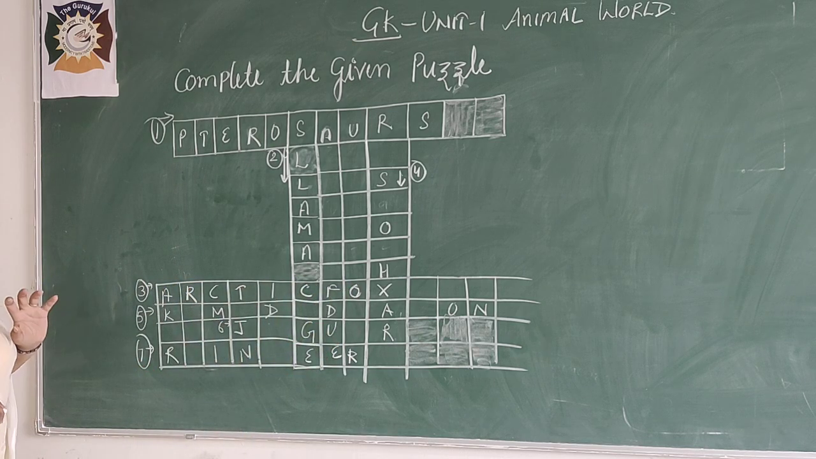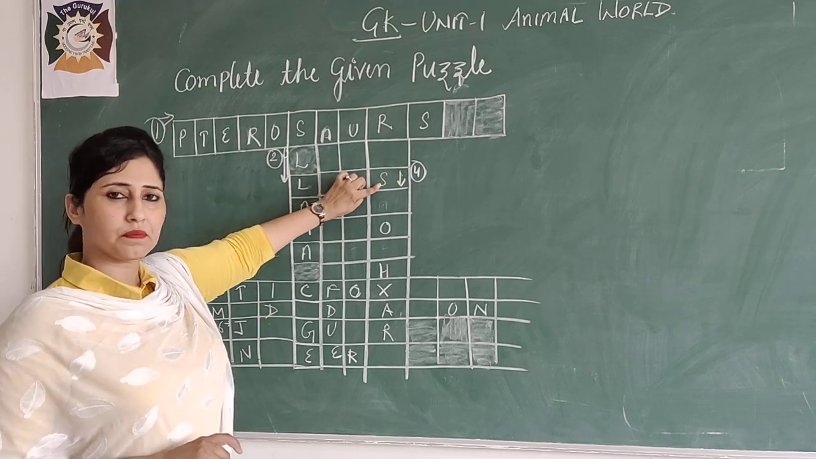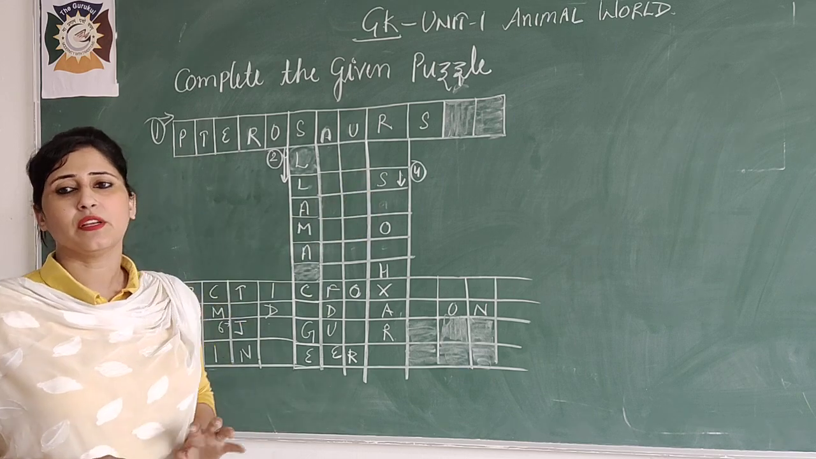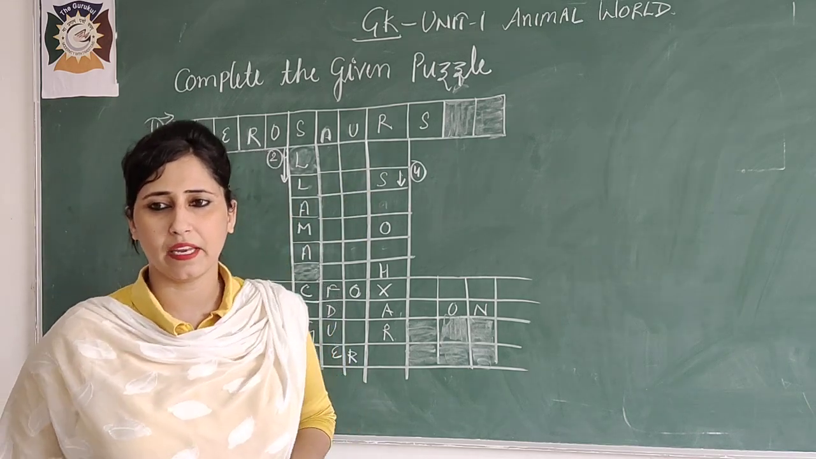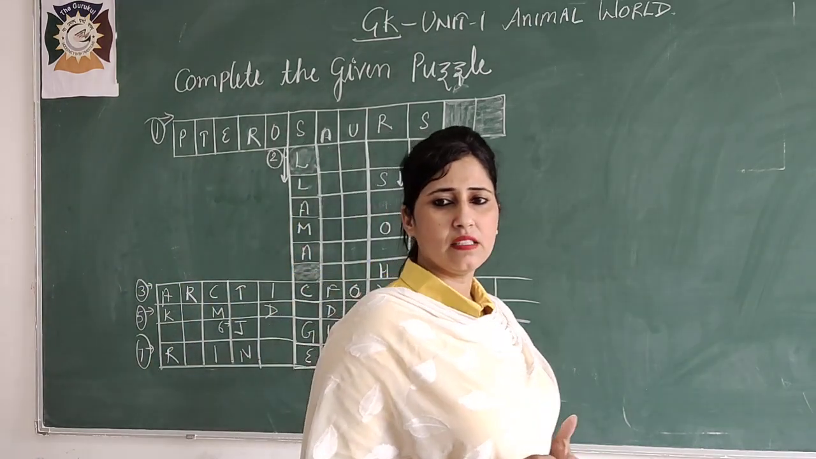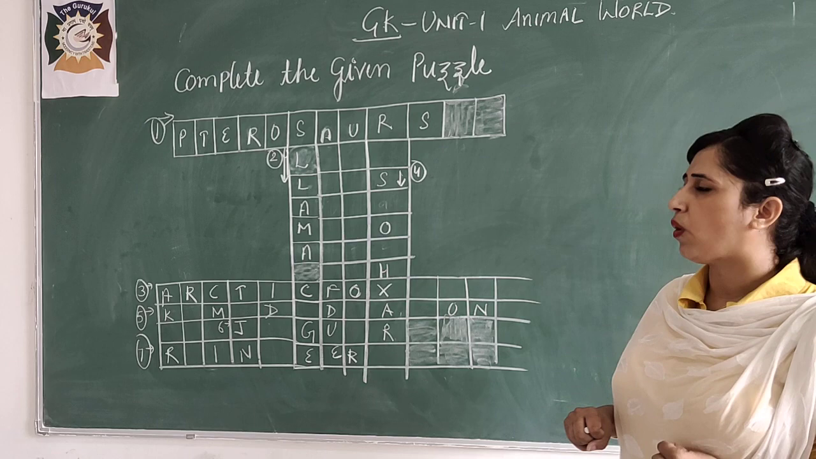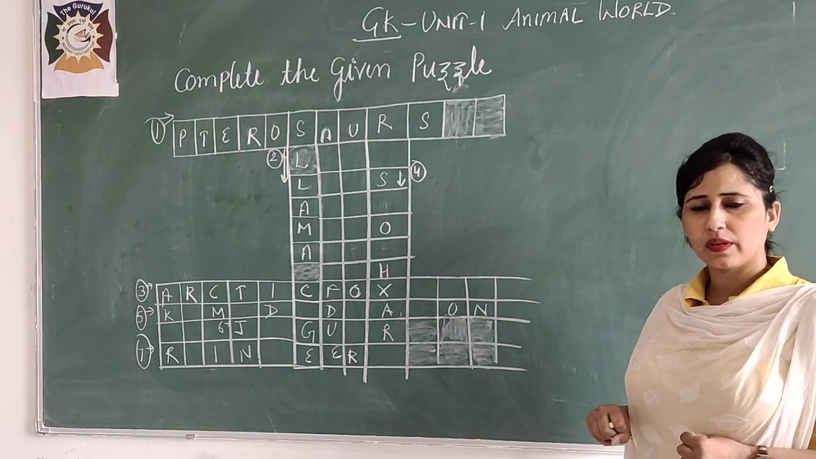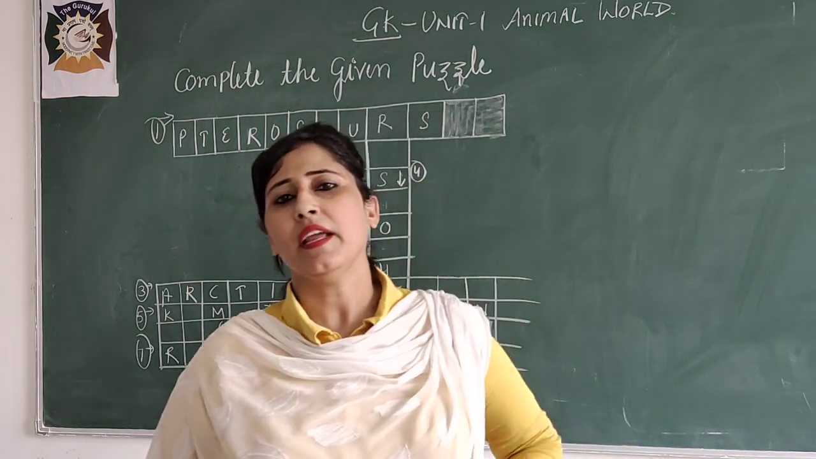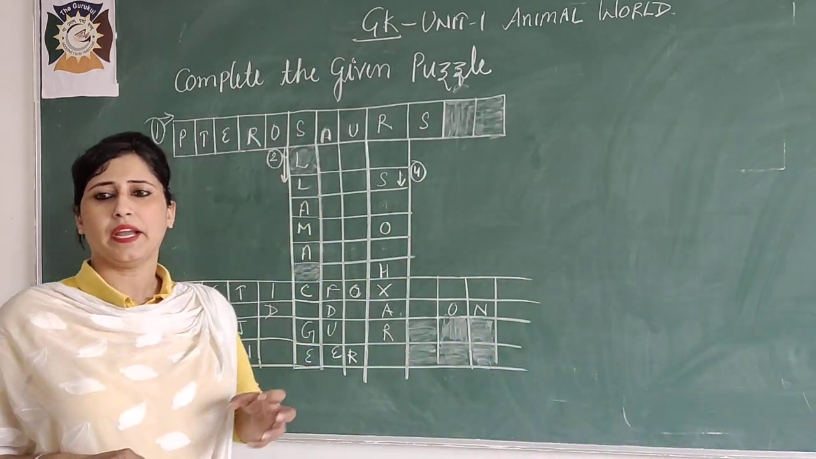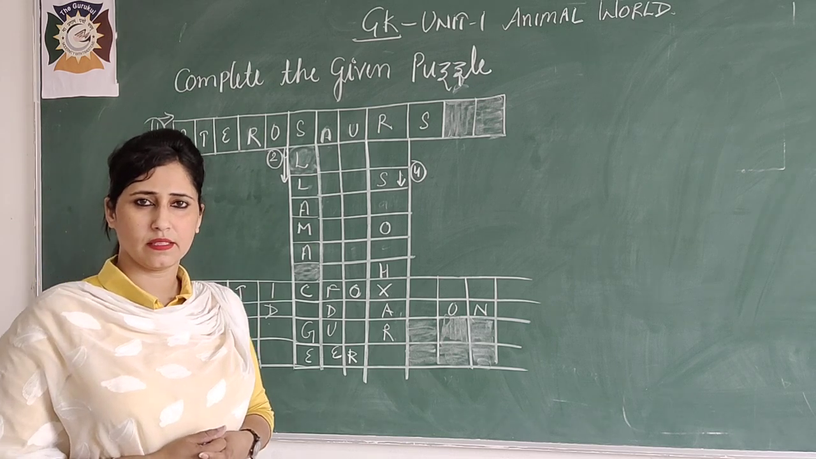See now, check the fourth question. Where is the fourth question? It is here. Okay, and what is the main clue for it? The clue is that it is a South American animal and it hangs upside down from branches of trees. Okay, listen again once. A South American animal, it hangs upside down from the branches of trees.